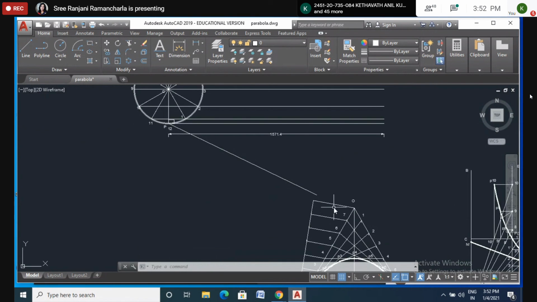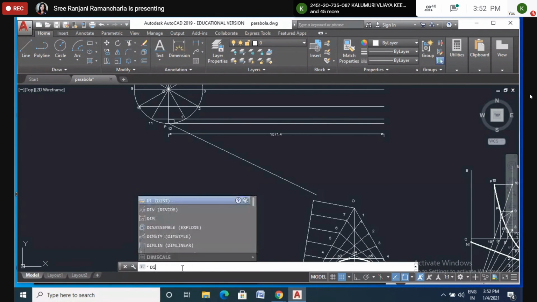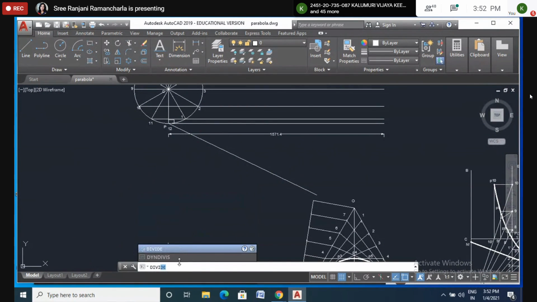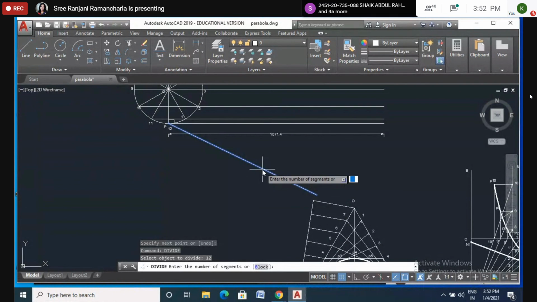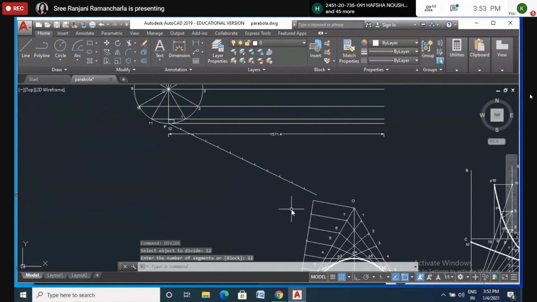I drew the 12 centimeters length line, and here you mark 1, 2, 3, 4 till 12. So here also I will mark it. See here, I made it 12 parts. We'll count it: 1, 2, 3, 4, 5, 6, 7, 8, 9, 10, 11, 12.